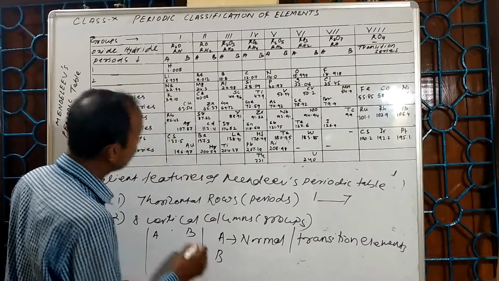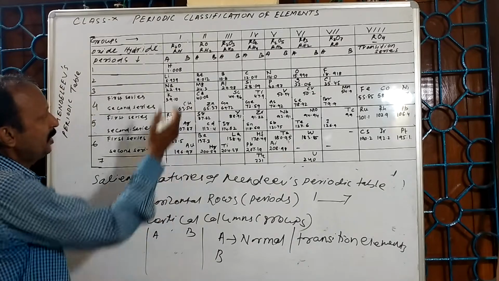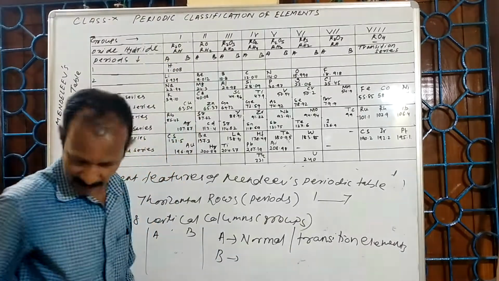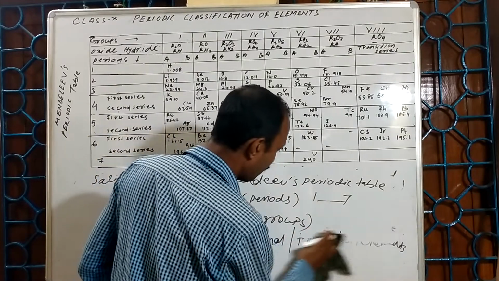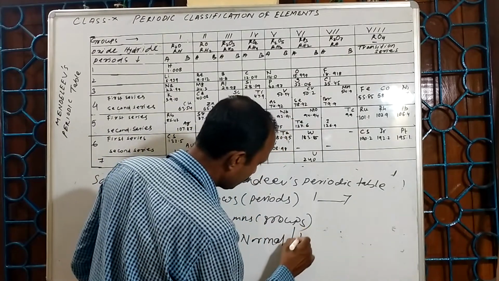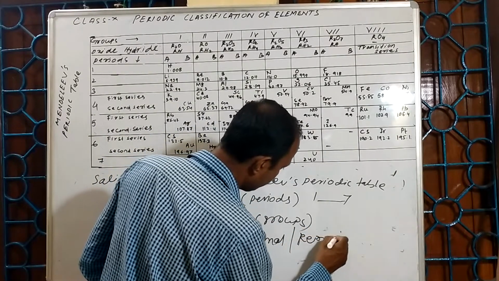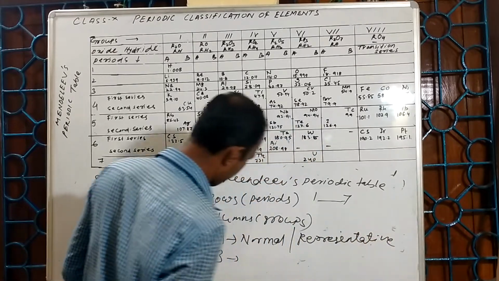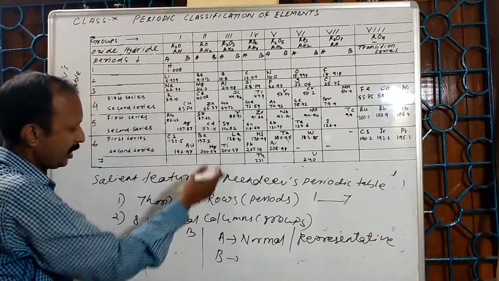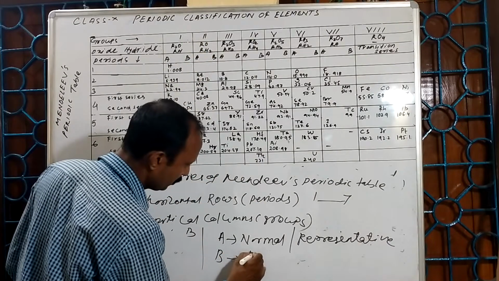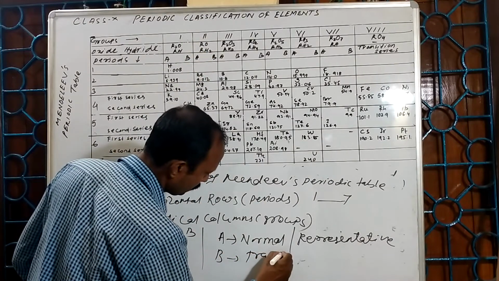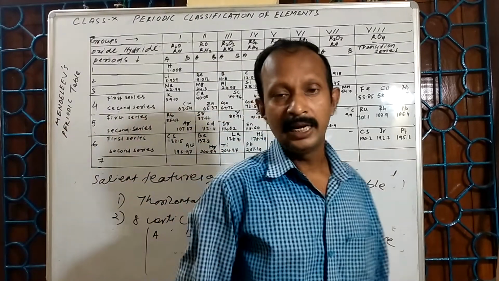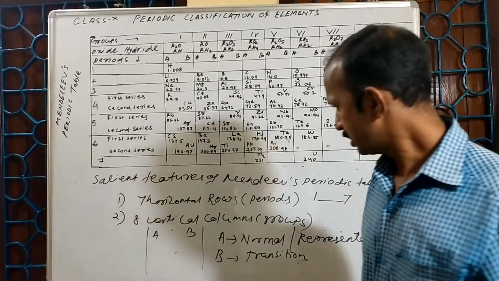Those present on the side of subgroup B are the transition elements.